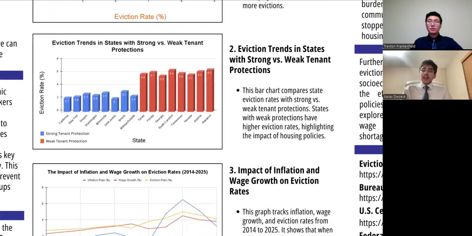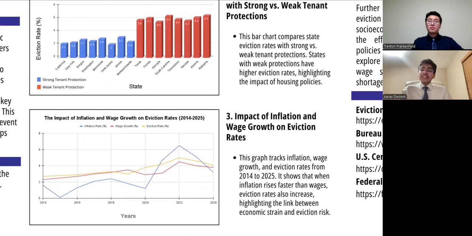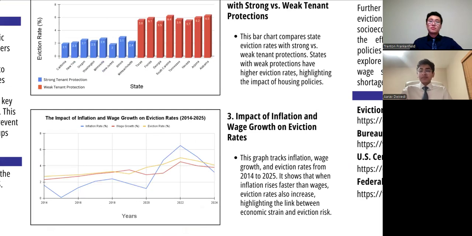Moving on to the third graph, which analyzes the impact of inflation and wage growth on eviction rates. This graph tracks inflation, wage growth, and eviction rates from 2014 to 2025. It shows that when inflation rises faster than wages, eviction rates also increase, highlighting the link between economic strain and eviction risks.